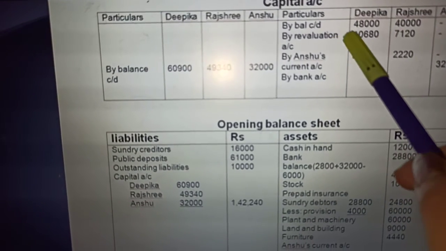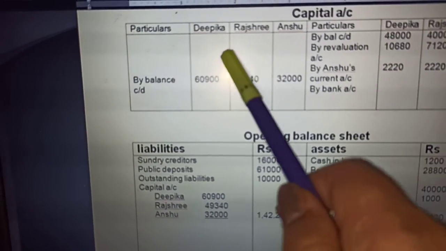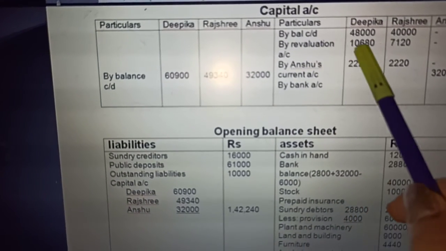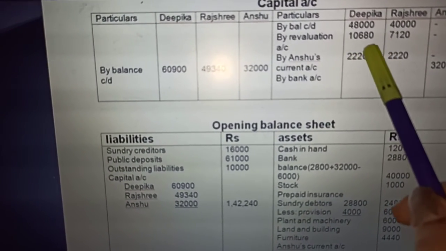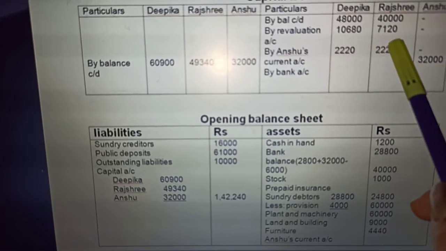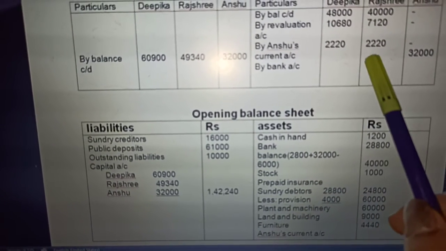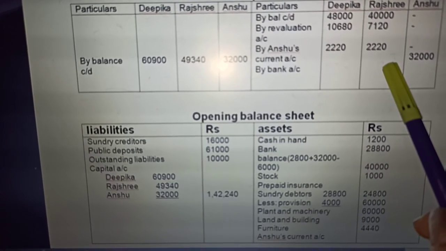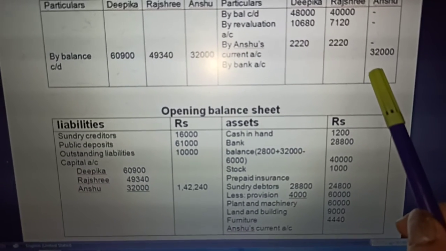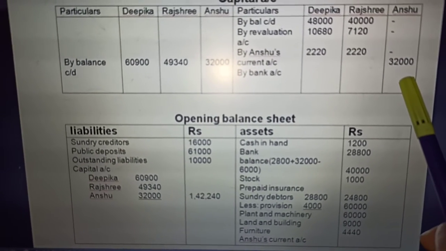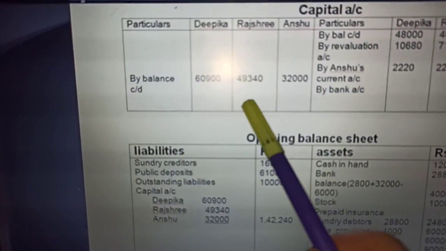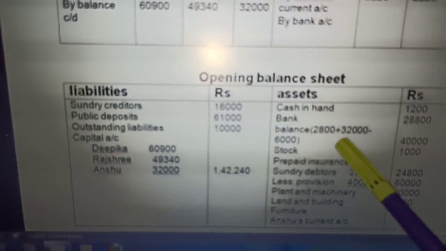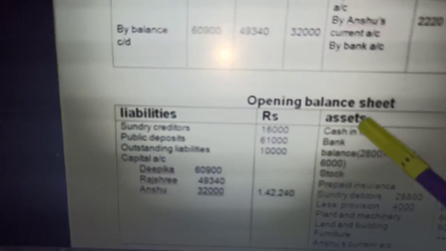See now, the capital account of the three partners, by balance brought down. This is the balance brought down, then revaluation profits given to both the partners, then Anshu's share of goodwill given to the old partners equally in the sacrifice ratio, and by bank account, the capital brought in by the new partner Anshu. And this is the balance carried down of all the three partners, which will be shown in the opening balance sheet after all the adjustments.